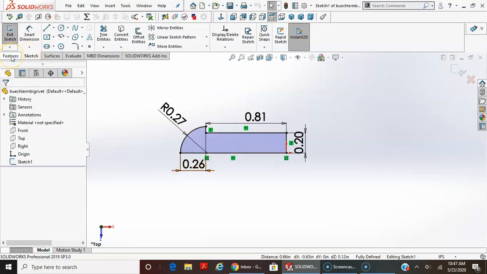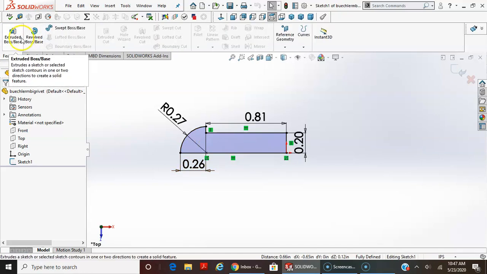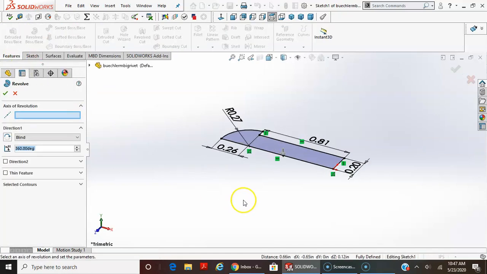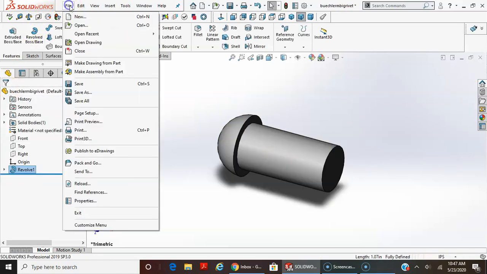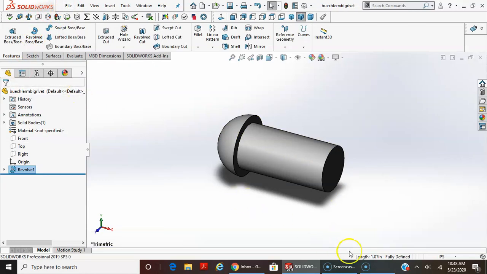And from a fully defined sketch, I'm going to do features, revolve. There's multiple lines in there, so I need to select for the axis of revolution this middle line. Done. File, save. And that's it for this one.